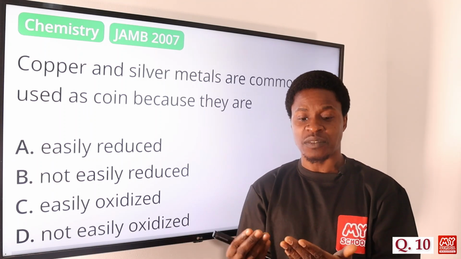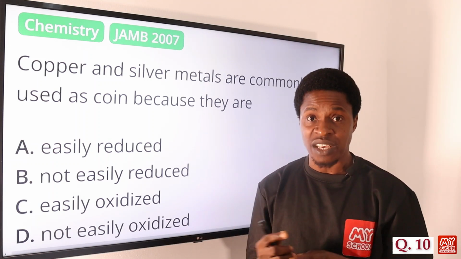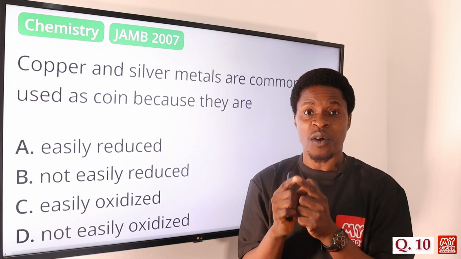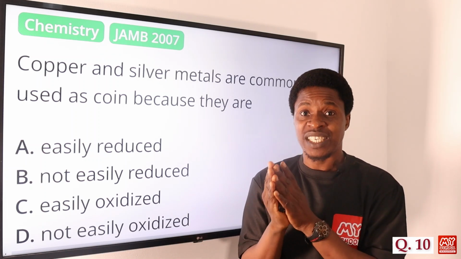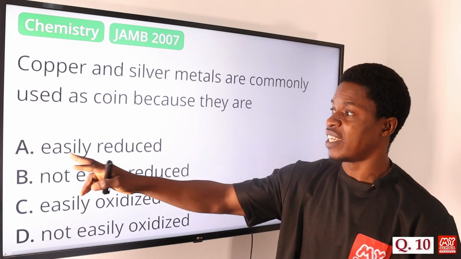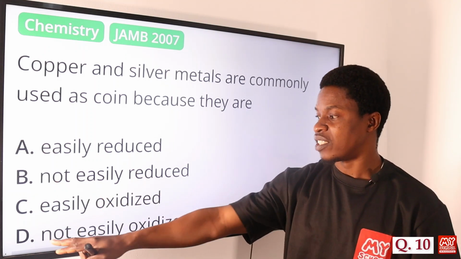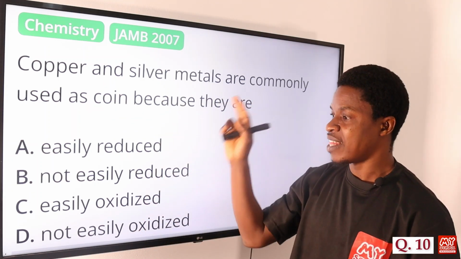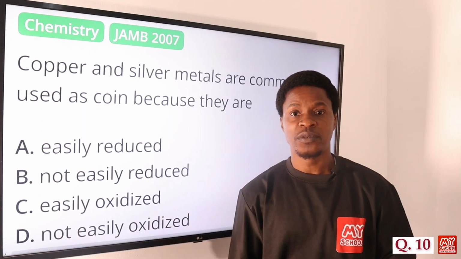When we say they are not easily oxidized, it means when they come in contact with oxygen in the air, they are not easily oxidized, and that is why the structure of that coin remains unchanged. It gives the coin that shape and structure, because it will not get easily oxidized when exposed to air. So option A says easily reduced, option B says not easily reduced, option C says easily oxidized, option D says not easily oxidized. Yes, copper and silver metals are commonly used as coins because they are not easily oxidized. The correct answer is option D.